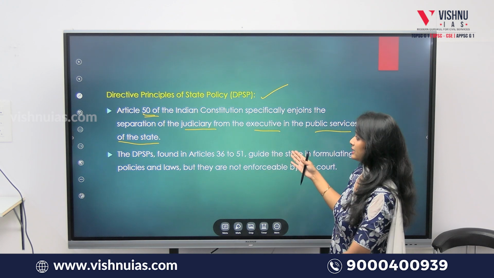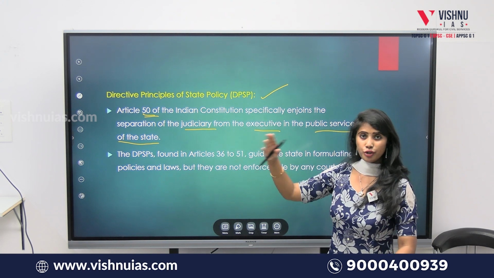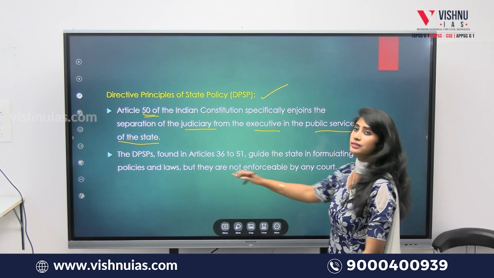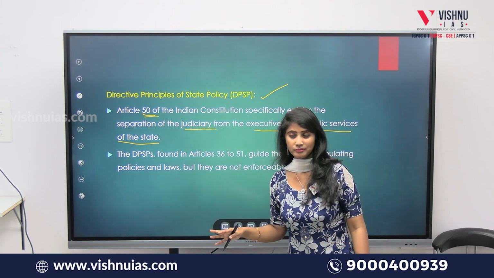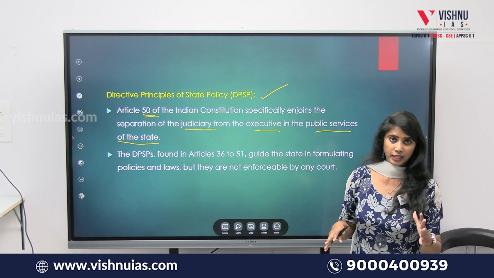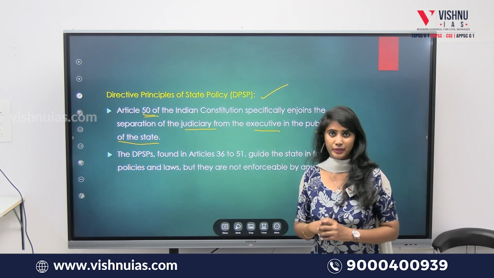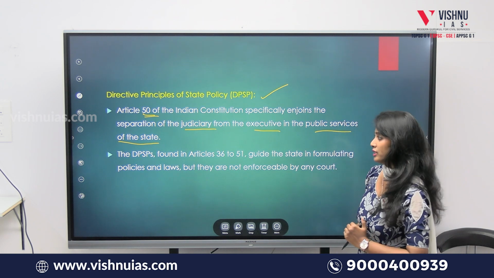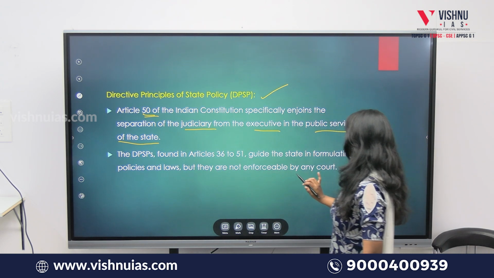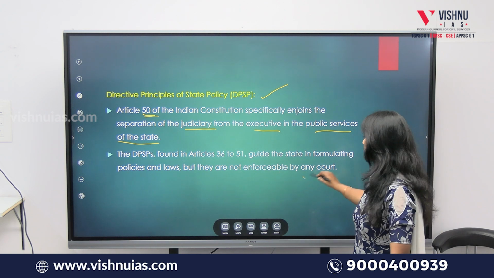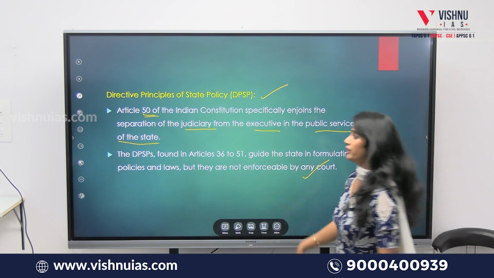So we can say that judiciary and executive are divided by Article 50 of the DPSP. So the answer is directive principles of state policy.